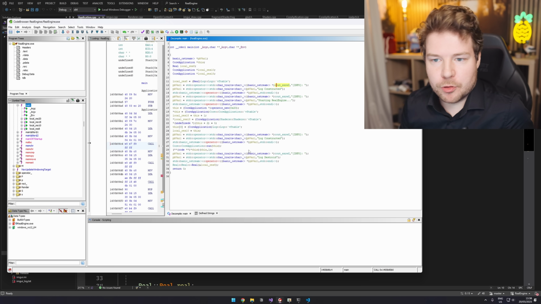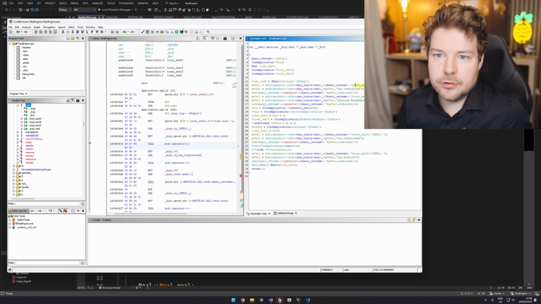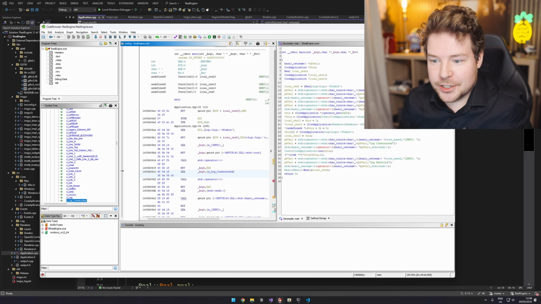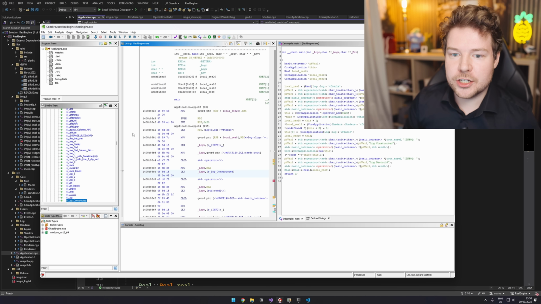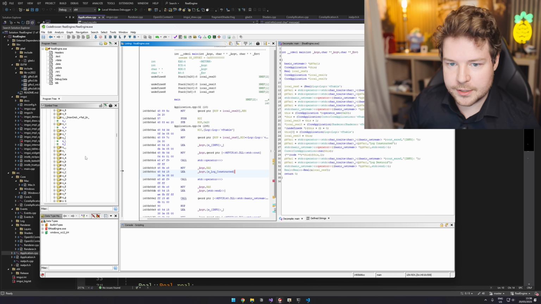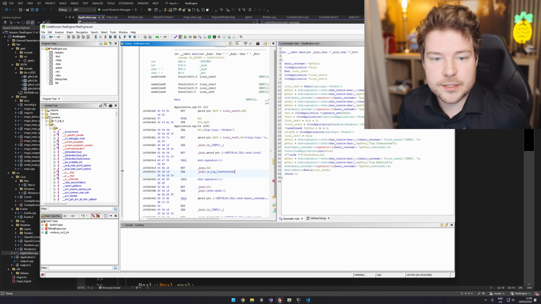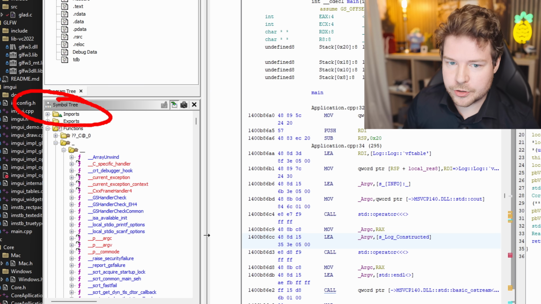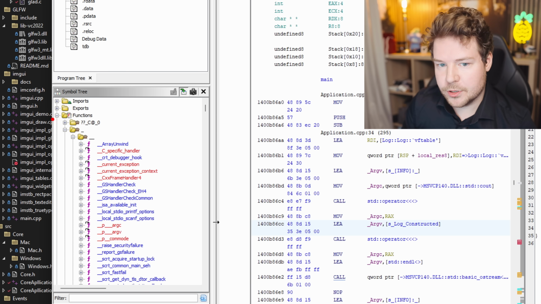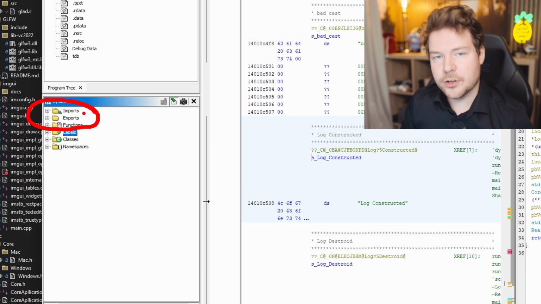Now, obviously, at this point, you're not gonna just go through all of this code and actually try and see if it's doing anything malicious. So another thing we can do to quickly see if it's calling any suspicious functions is actually having a look at this symbol tree over here. And then we have imports, exports, and functions. These three are probably the most important ones to look at.